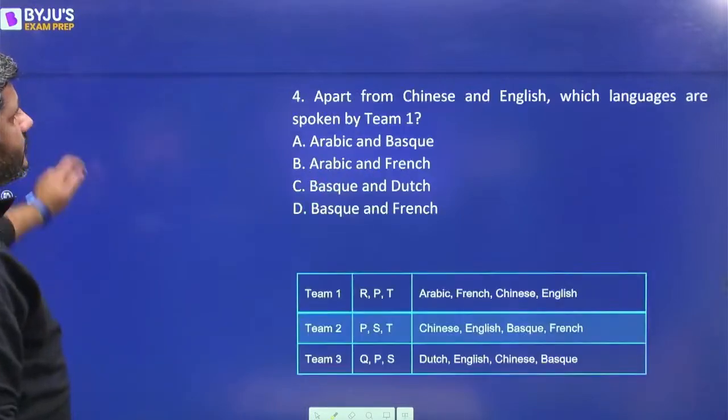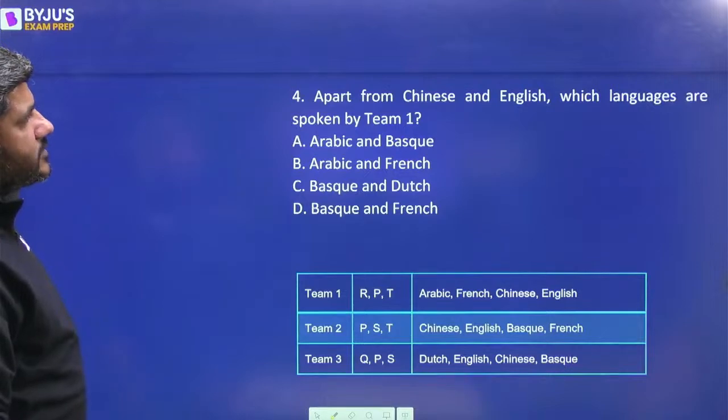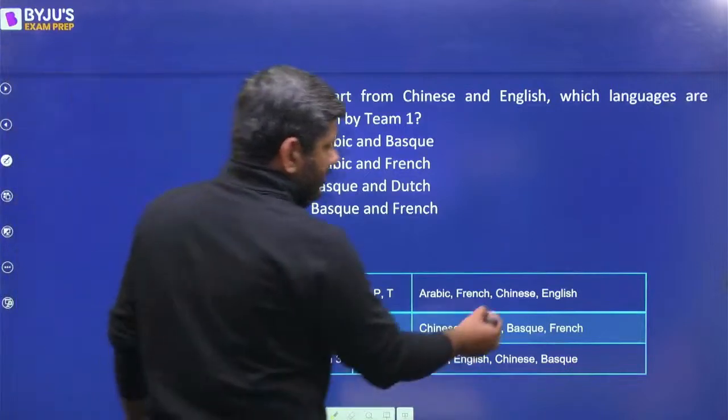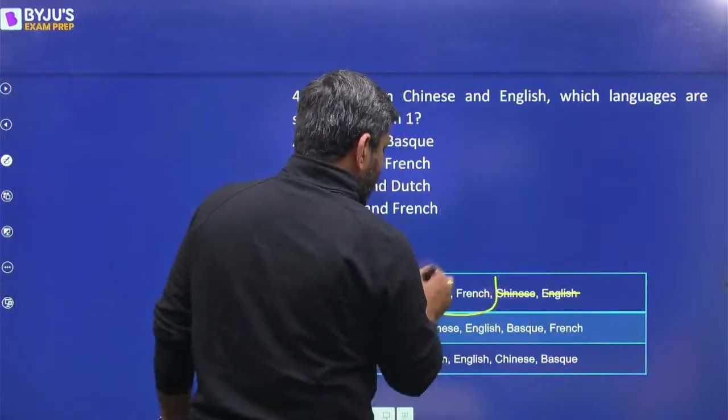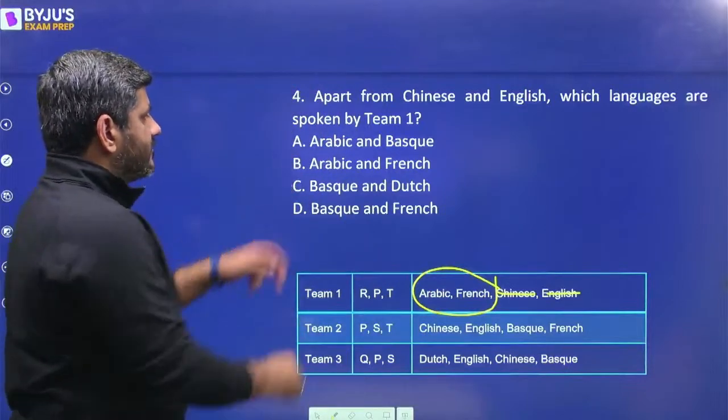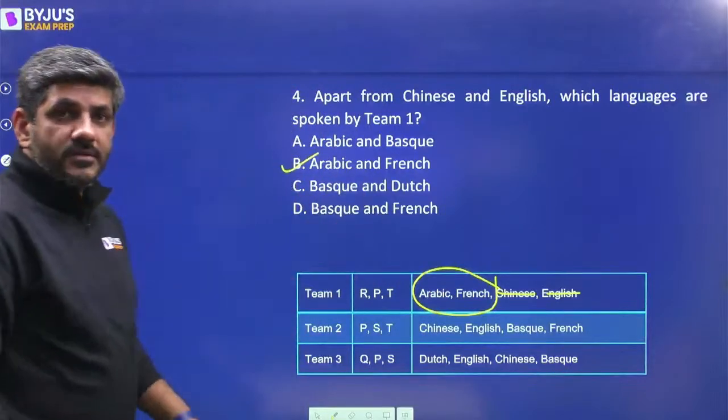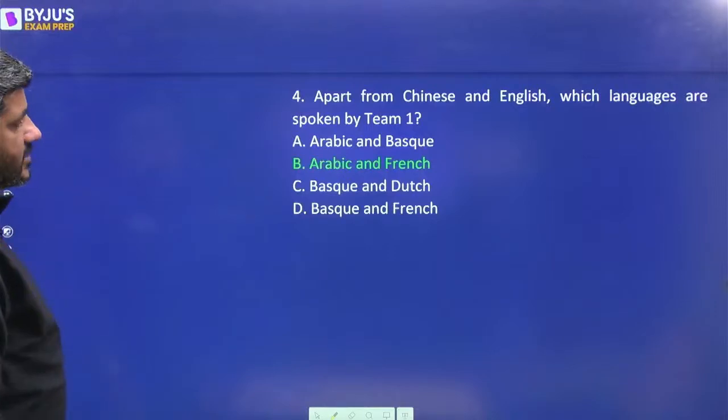And then question number 4. Apart from Chinese and English, which languages are spoken by team 1? Apart from Chinese and English, they are Arabic and French, which is given in option B. So option B is the right answer for this question number 4.